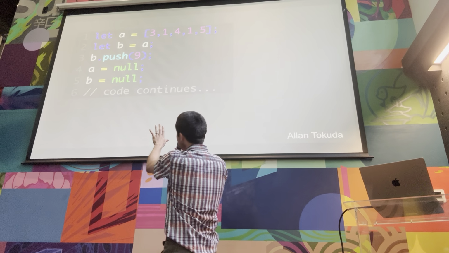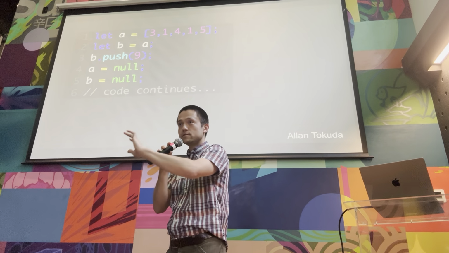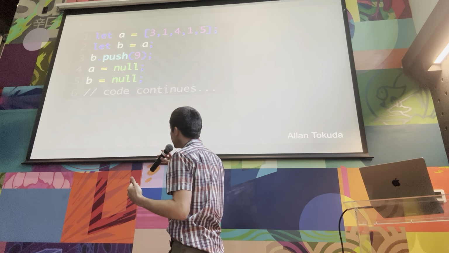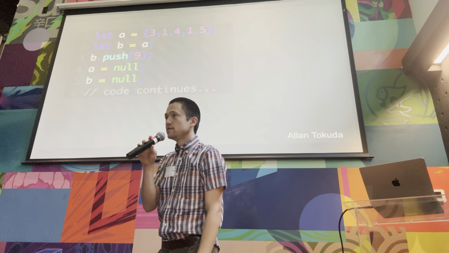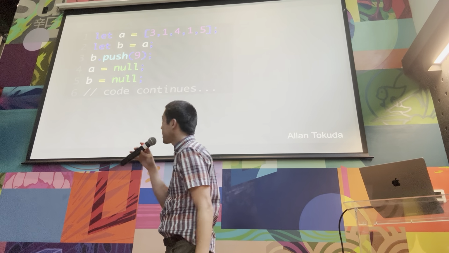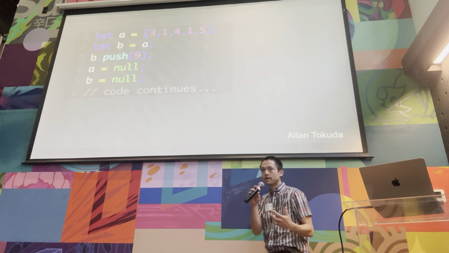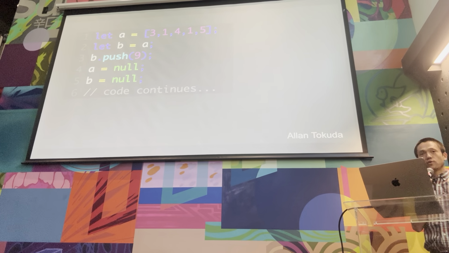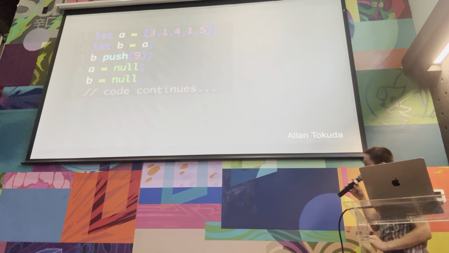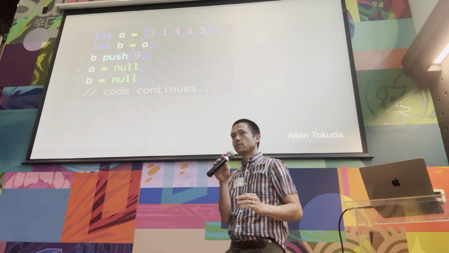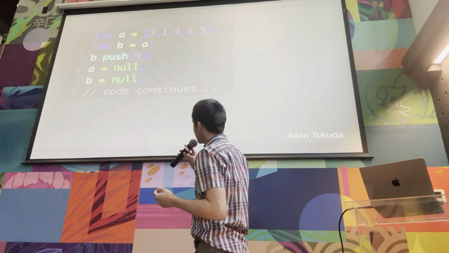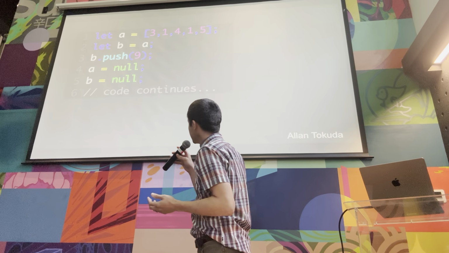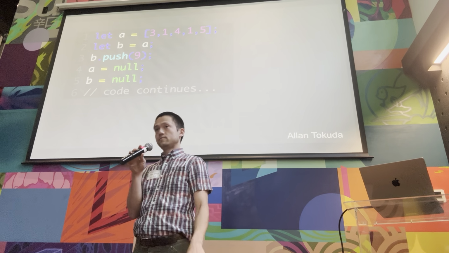And so on line 3, we push another number. We add another number to that list. What happens to A after line 3? Yeah, A and B stay the same because it's one object, two references to the same object. Okay, now, line 4, well, we're going to set A to null. What happens to B? Nothing. But what about on line 5?